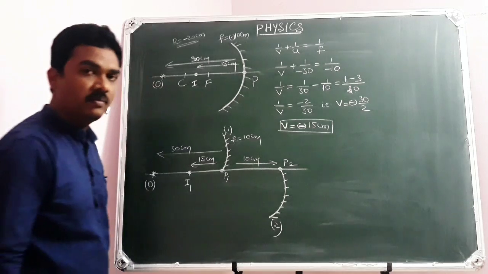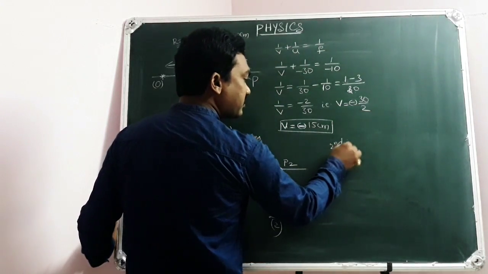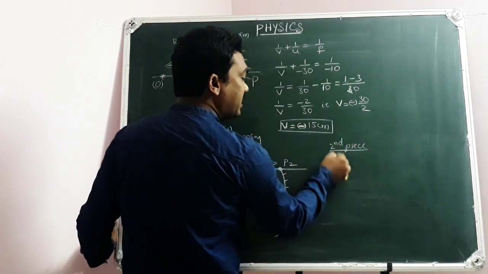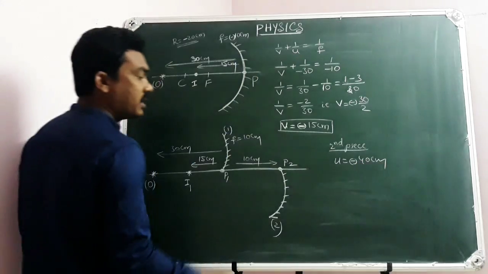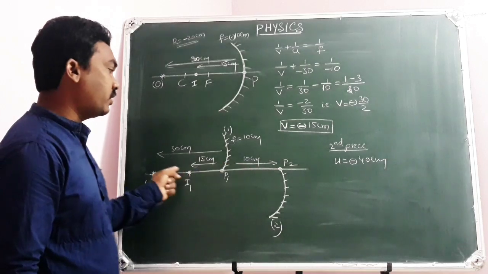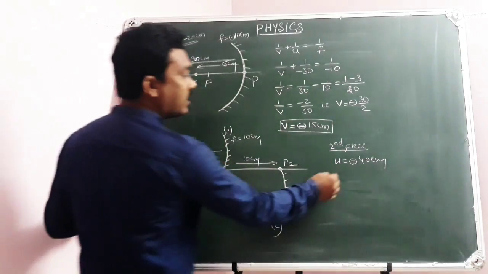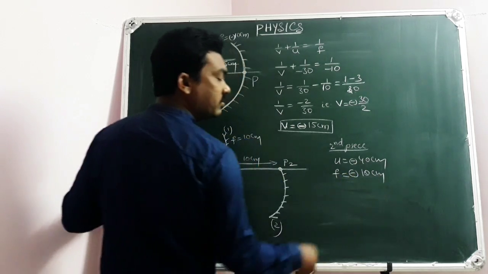This is the same calculation. But for the second piece, the object distance is going to be minus 40 centimeters, because the horizontal distance of the object from the pole is 30 plus 10, 40 centimeters. The focal length is minus 10 centimeters, concave mirror, so focal length negative.